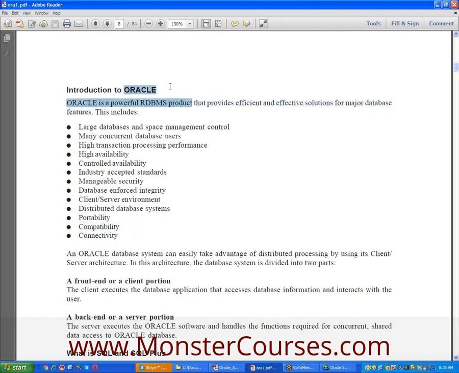What is meant by Oracle? We have a standard abbreviation for Oracle: Oak Ridge Analytical Computer Logical Engine. O for Oak, R for Ridge, A for analytical, C for computer, L for logical, E for engine. So it's known as Oracle.